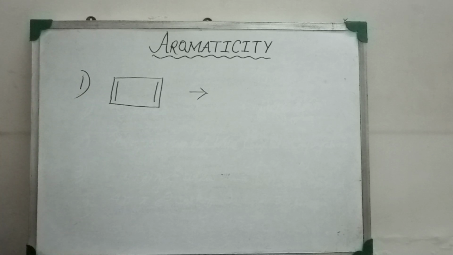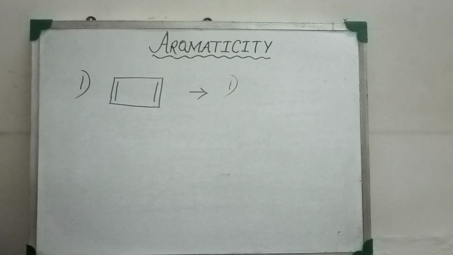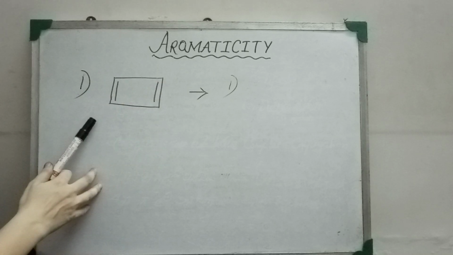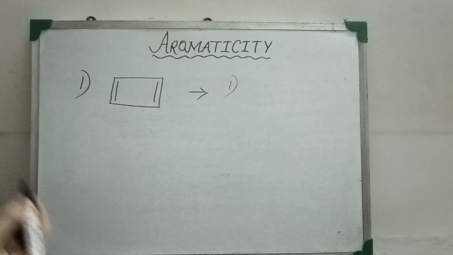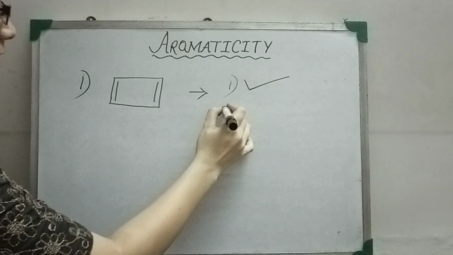So first we will go with the criteria of aromatic compounds. The first criteria is whether the molecule is cyclic or not. Since the molecule, as you can see, has a closed ring, the first criteria for aromatic compounds, that is cyclic, is checked and followed.